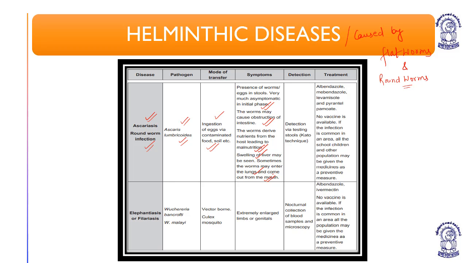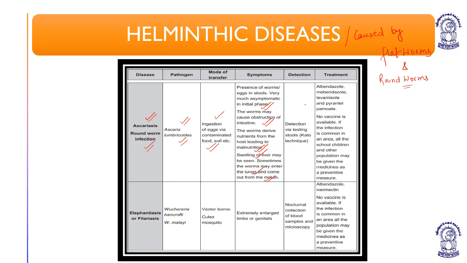In the later stages, symptoms appear like intestinal perforation, abdominal spasm, vomiting, loose motion, restlessness. These are the common symptoms of ascariasis.